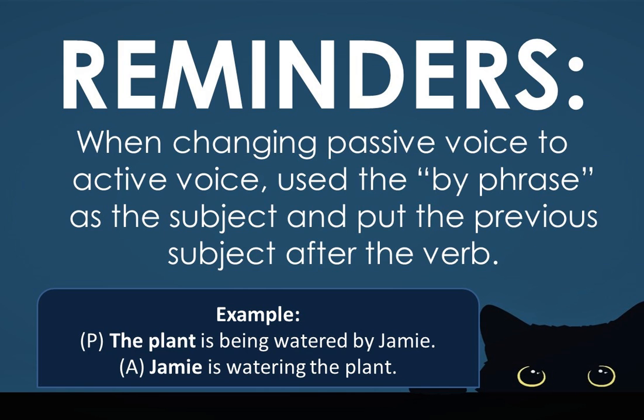Third, when changing passive voice to active voice, use the by phrase as the subject and put the previous subject after the verb. For example, the plant is being watered by Jamie. Jamie is watering the plant.